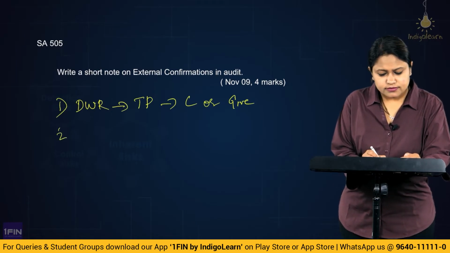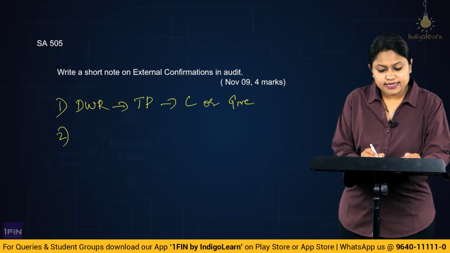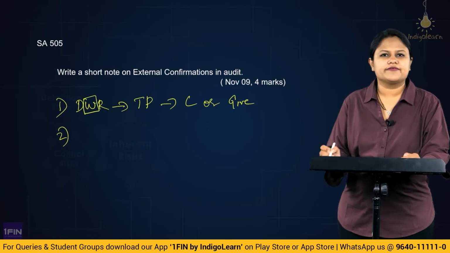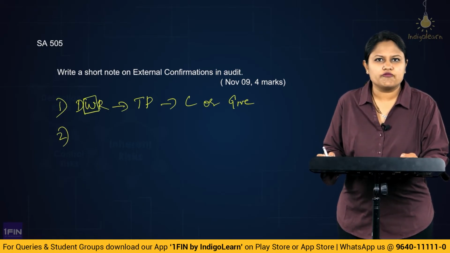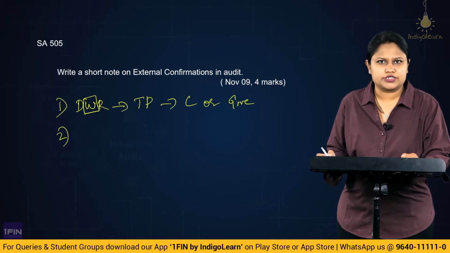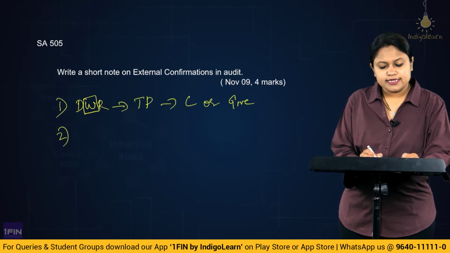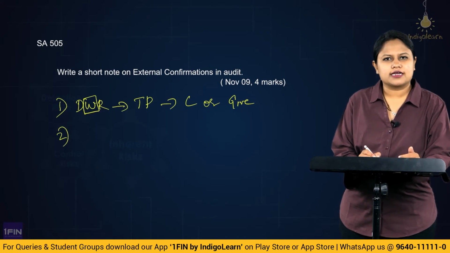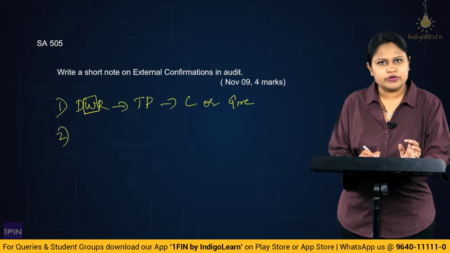Then, one very important thing, it is always going to be a written confirmation. That means there is no scope for oral confirmations. They will not amount to external confirmation, alright. Then, from whom can we obtain external confirmation? Obviously, those places where a third party involvement would be there.